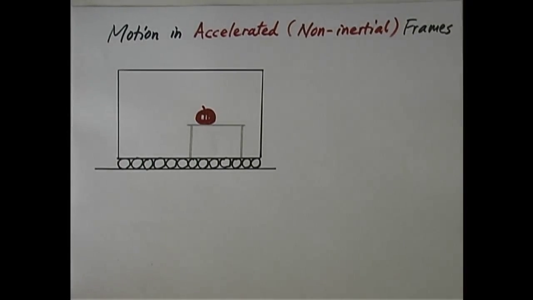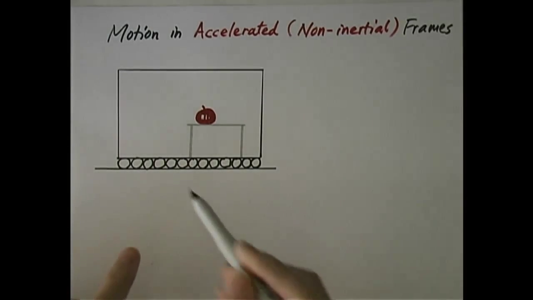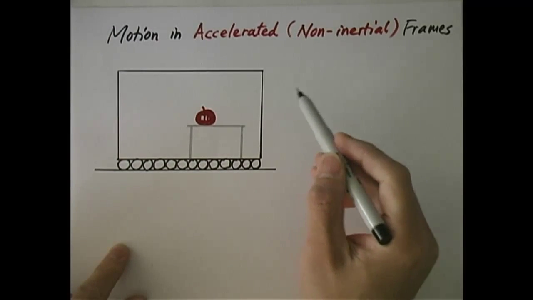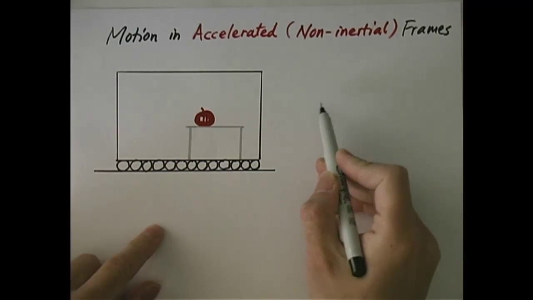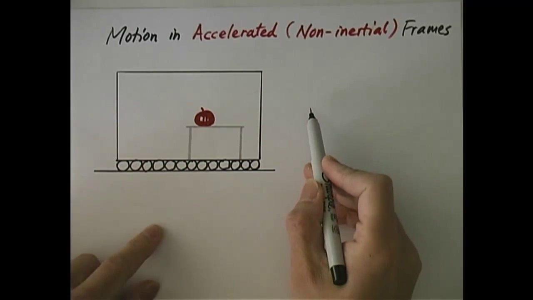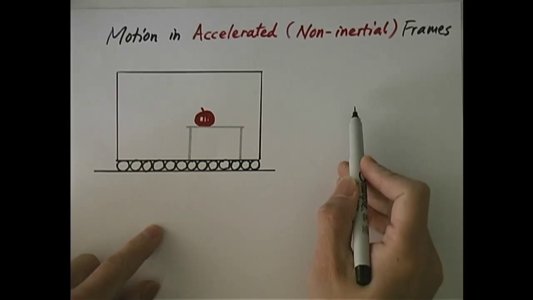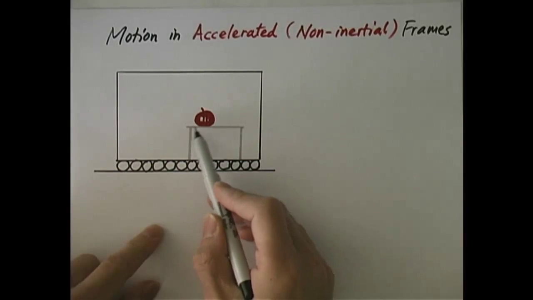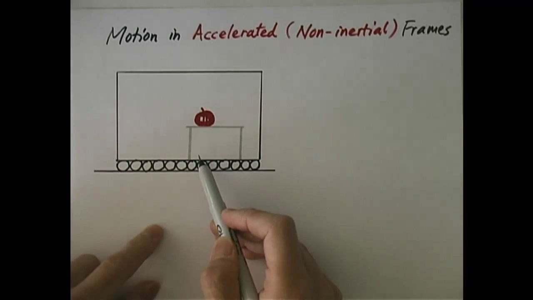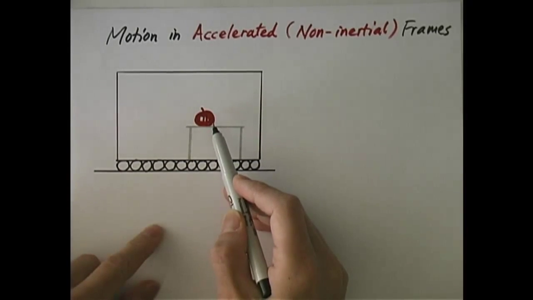Well, let's study this particular example. Suppose I have here a railroad car. It's pulled by a train so that it moves forward. Now, if it moves forward with a constant velocity, or if it is stationary, then consider inside the car a smooth horizontal table, and on the table there's an apple.